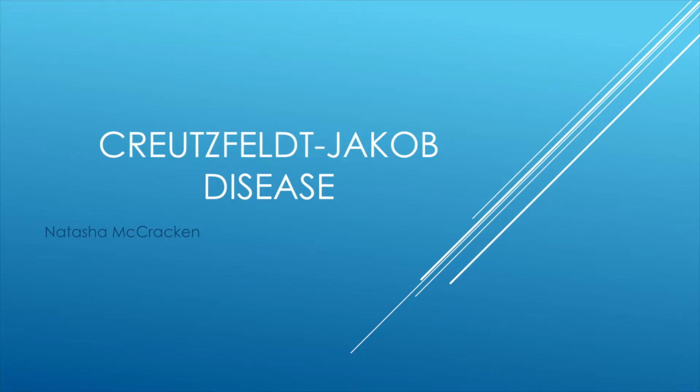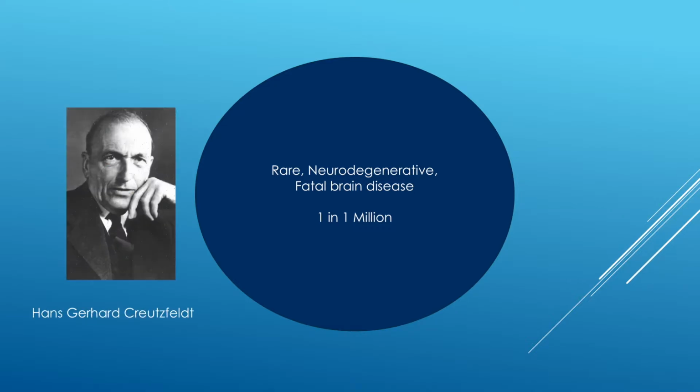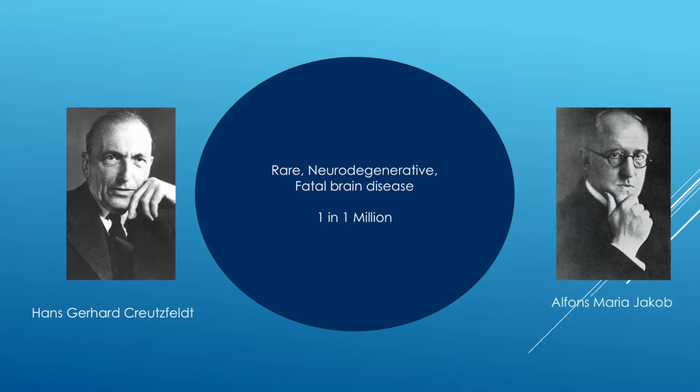Hi everybody, today we are going to learn about Creutzfeldt-Jakob disease, also known as CJD. CJD is a rare, degenerative, fatal brain disease that affects about 1 in 1 million. It was discovered by Hans Gerhard Creutzfeldt in Germany in 1920 and later by Alfons Maria Jakob, making the name Creutzfeldt-Jakob disease.